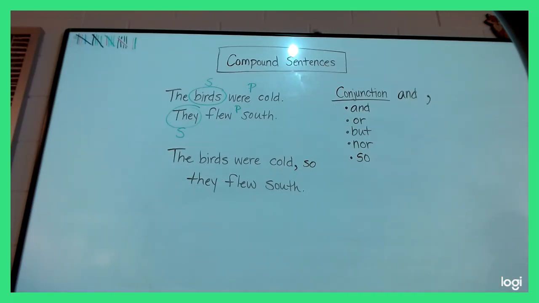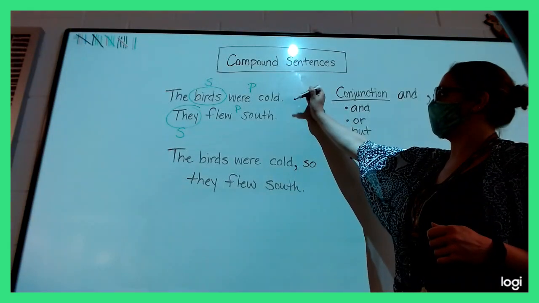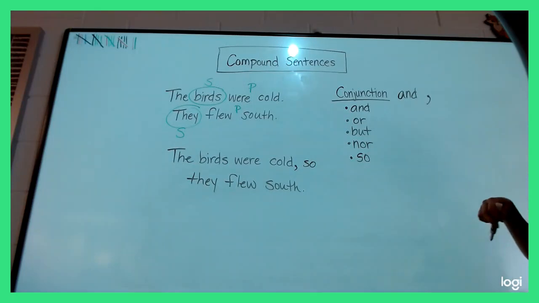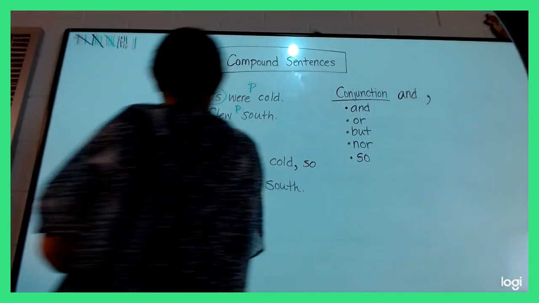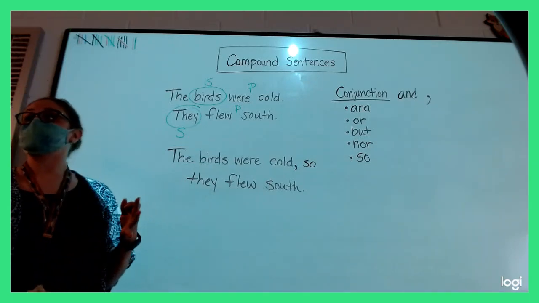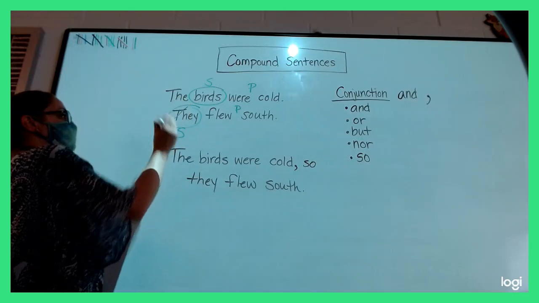Give you about 10 more seconds. Make sure that's all copied down. So something important to remember. Your comma goes first. Okay, it takes the place of the first period. Then you write your conjunction, and then you can finish your sentence. Little things to notice. What did we have to do to the first word of our second sentence? It's kind of obvious, but sometimes people forget. Hayden? No capitalization. Yeah, we have to lowercase that letter so it's small.